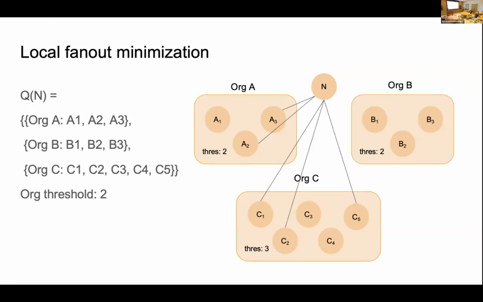Inside the 2 orgs, it can use the same idea to connect to 2 validators out of 3. So based on the quorum set, N can find the minimum number of connections: it doesn't need to connect to all the validators, only a partial set, while still connecting to at least one honest validator.